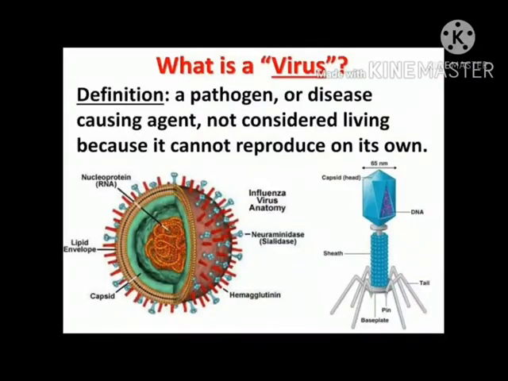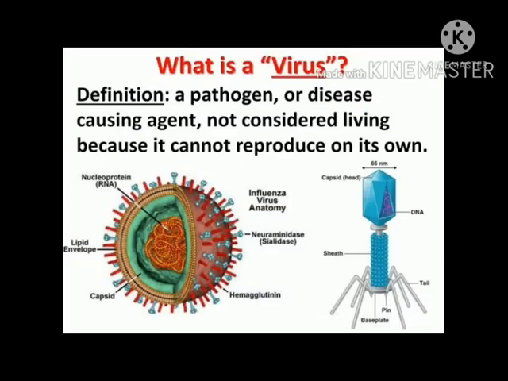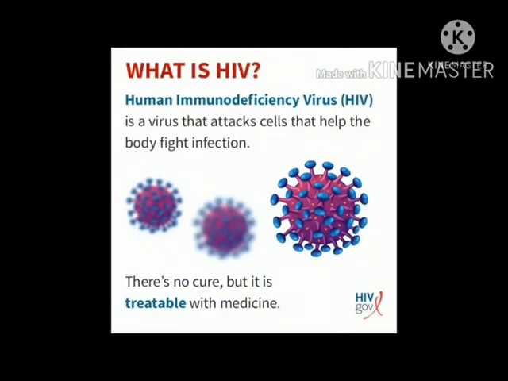Okay, now let us move towards our fifth and the most important group of microorganisms, that is the virus. The virus is a pathogen. That means it's a disease causing agent. It is non-living outside the body of the host and it does not reproduce on its own. It can only reproduce inside the host body. They have a complex body structure, for example, helical structure and complex spherical structure. They are considered as a bridge between living and non-living things. For example, corona and HIV viruses.